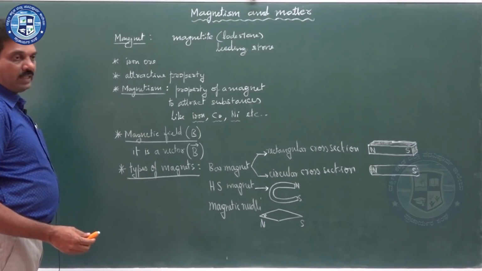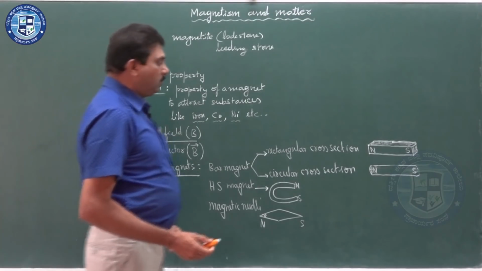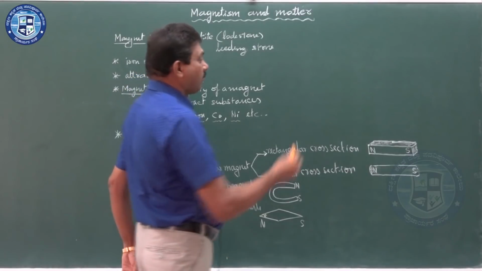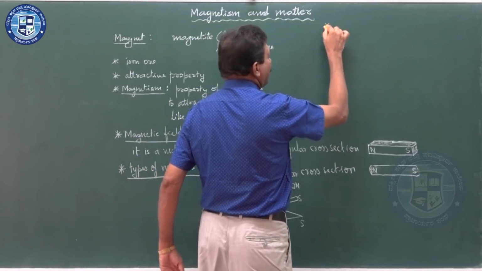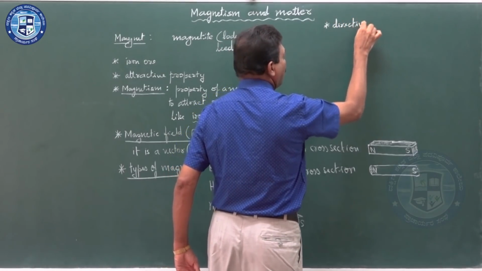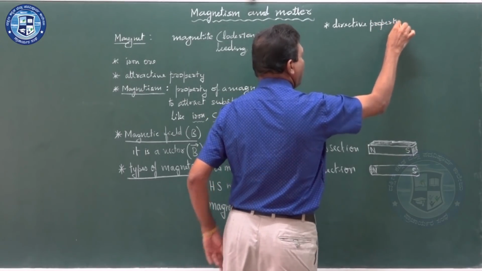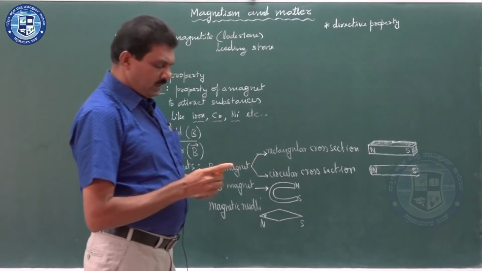So, what are these magnetic poles? First of all you have to consider one of the properties of the magnet called directive property. What is this directive property?